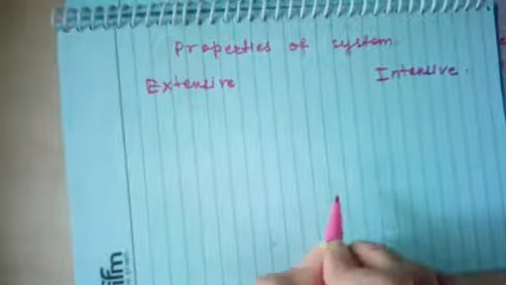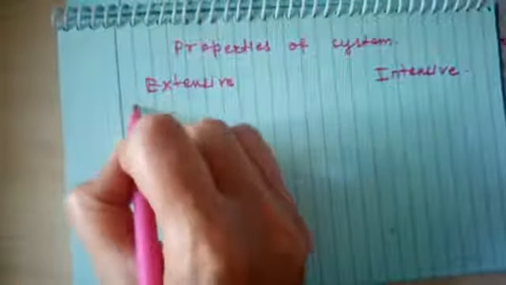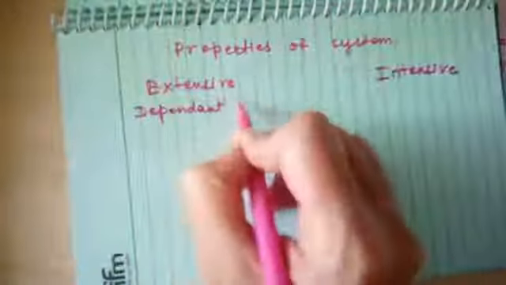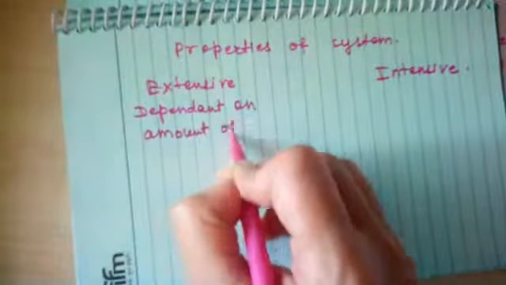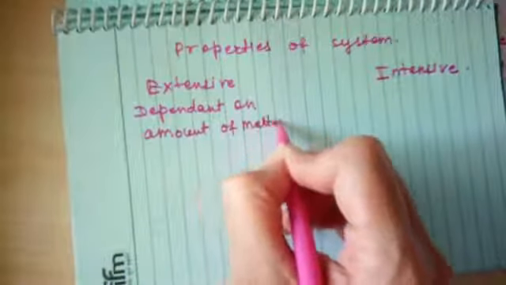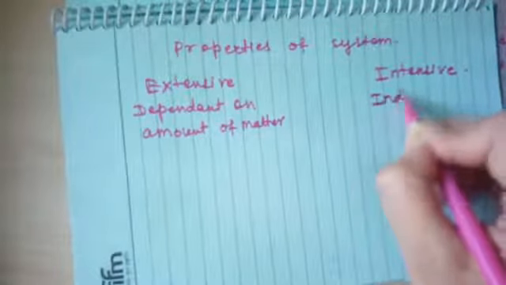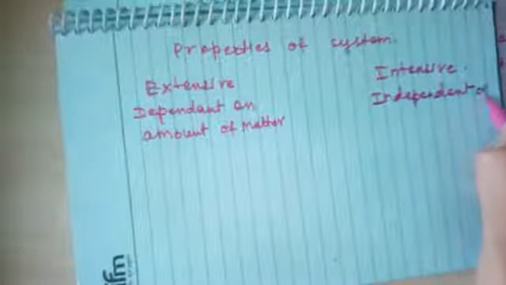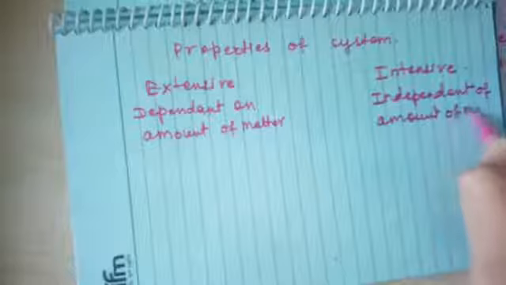Extensive and intensive property. So extensive property is the one which depends on the amount of matter. Whereas intensive property is independent of the amount of matter or mass of the system.